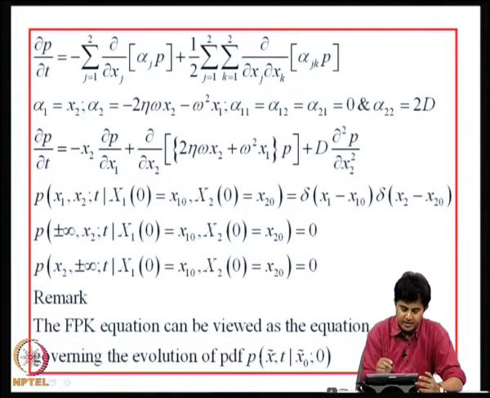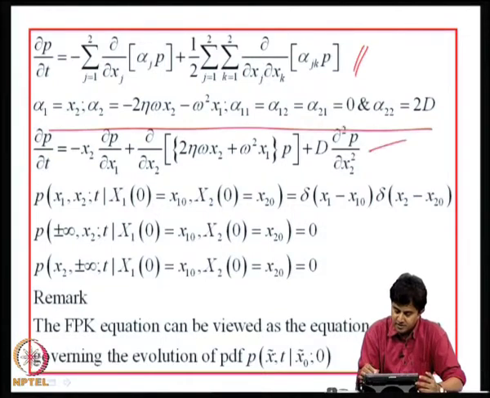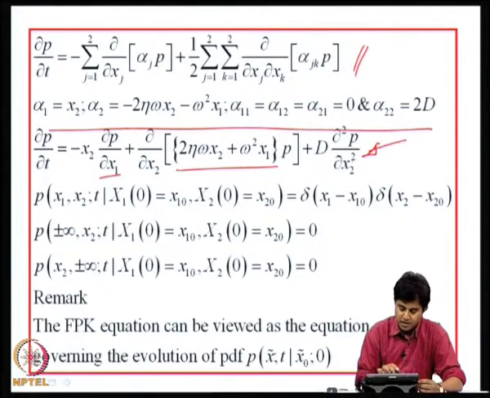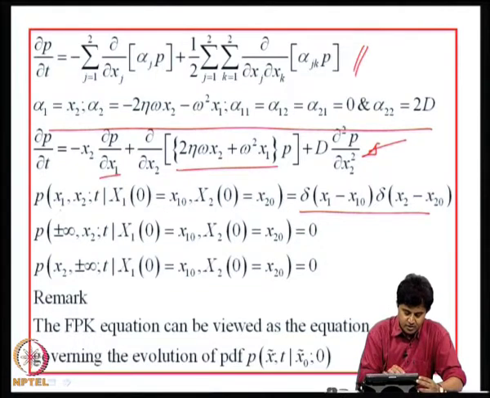So, I am ready now with the governing equation, this is the general form, and we have derived these alphas, and if I substitute into this I get dou p by dou t as minus x2 dou p by dou x1, minus dou by dou x2 of alpha 2 p, plus d into dou square p by dou x2 square. The initial conditions at t equal to 0, displacement is x naught, velocity is x naught dot, and both are Dirac delta functions.